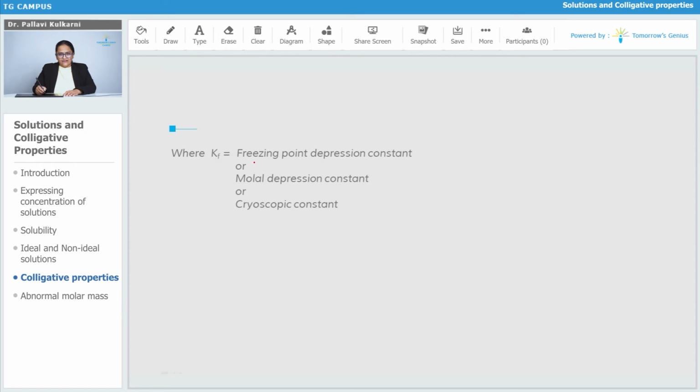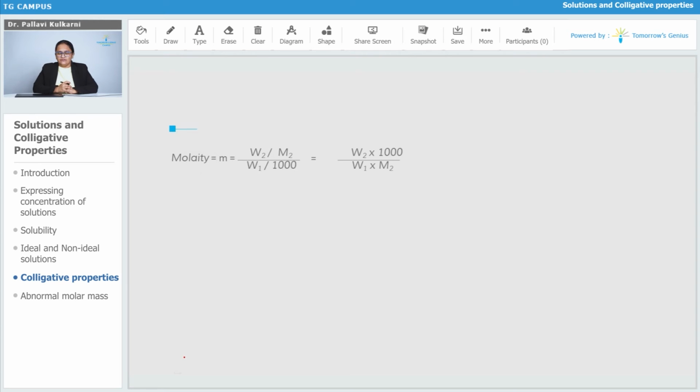Now what is this Kf? This is the freezing point depression constant or molal depression constant, also called the cryoscopic constant. If I take a 1 molal solution, delta Tf will be exactly equal to Kf. So we can define Kf as the depression in freezing point of a 1 molal solution. A 1 molal solution is one in which 1 mole of solute is dissolved in 1 kilogram of the solvent.